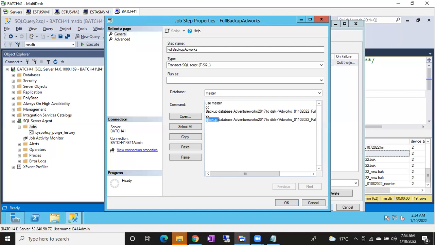Whatever query you want, you can give it here. It doesn't know what query you are giving. Simply if you schedule at 10 o'clock, it is going to run the whole script, whatever is there in this box, by 10 o'clock. That's it. Clear? Yes, sir. Right. Okay, let me delete this one.